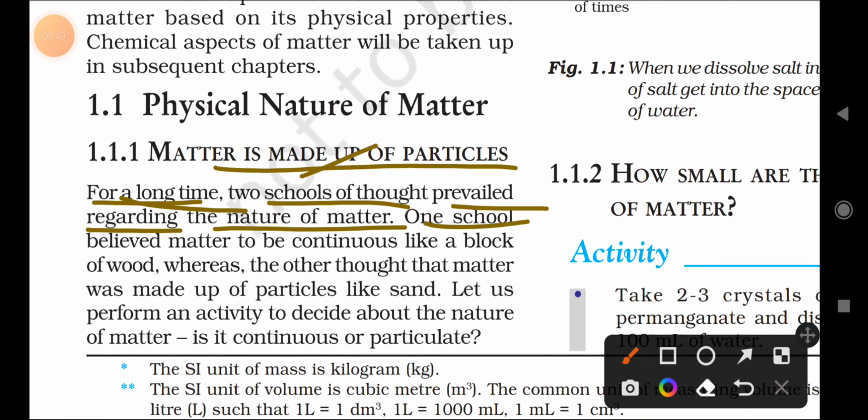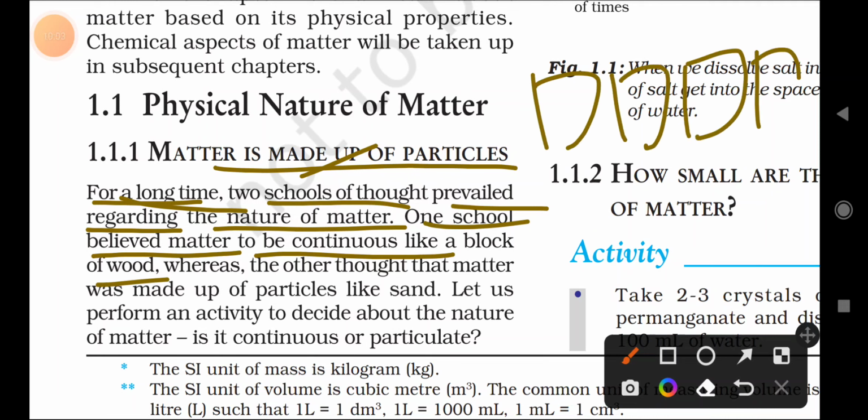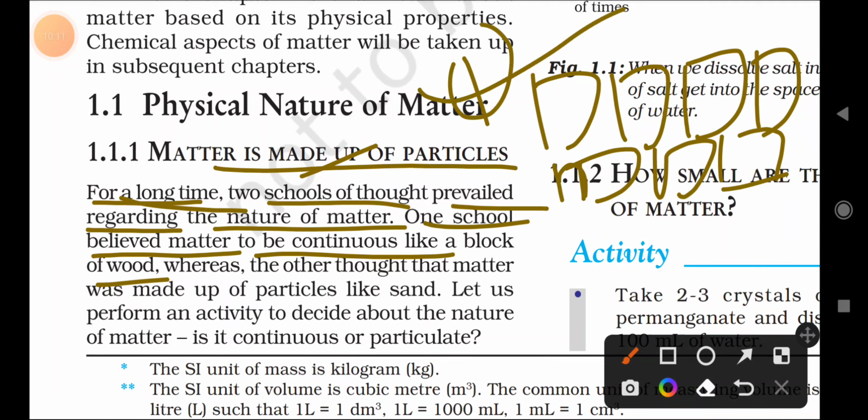One school believed matter to be continuous, like a block of wood. One group of people said that matter is nothing but a continuous block of wood. Whereas the other school thought that matter is made up of particles like sand, very small tiny particles like sand.